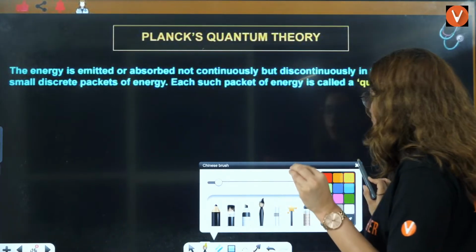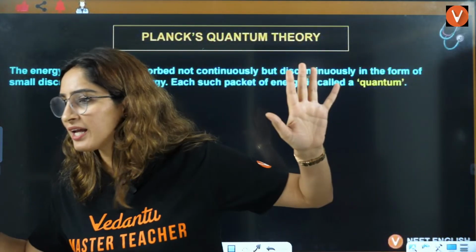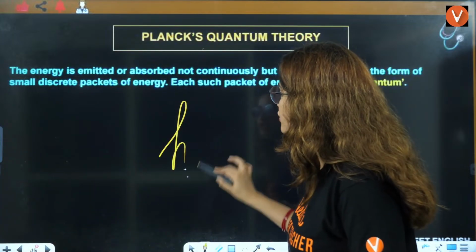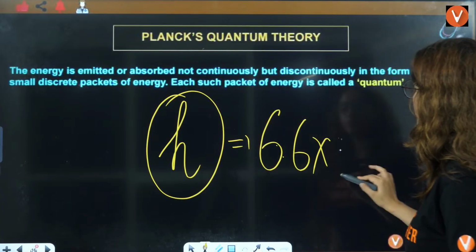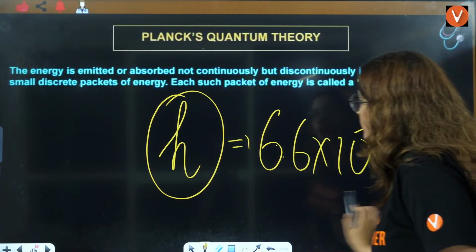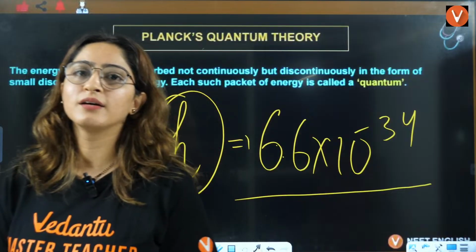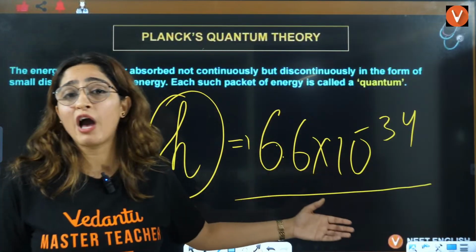Now let's talk about Mr. Planck. You must have seen this h, 6.6 into 10 raised to the power minus 34, is the number. How many times have you used it?